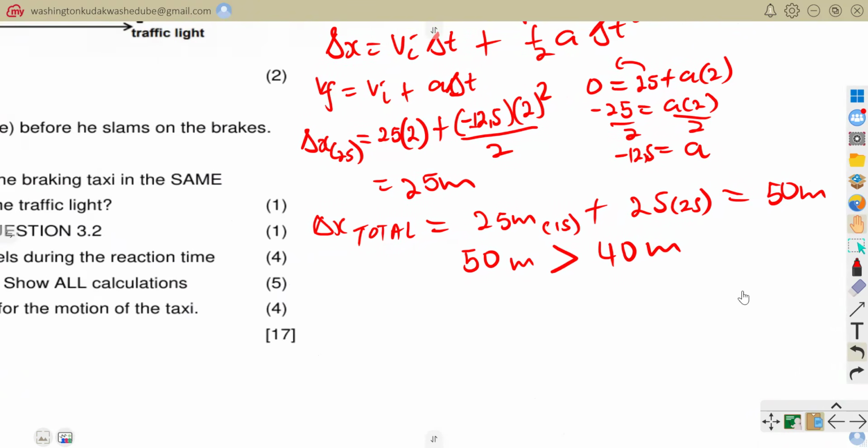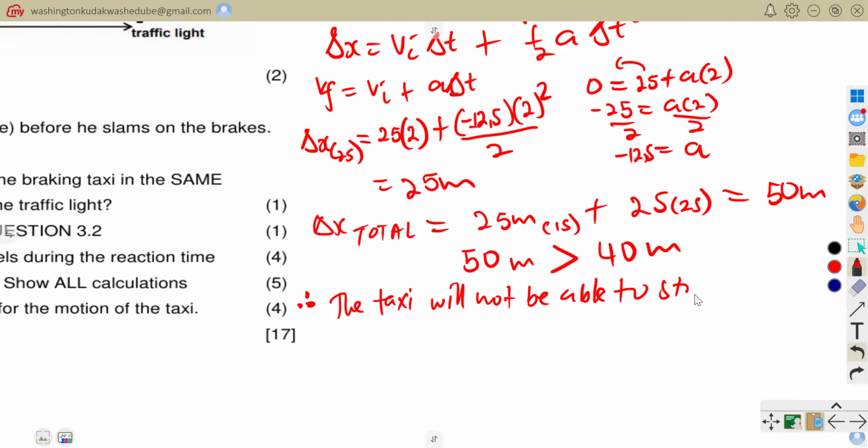So you would just come here and say, therefore, the taxi will not be able to stop at the traffic light.